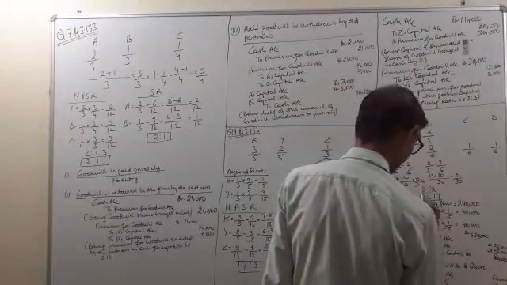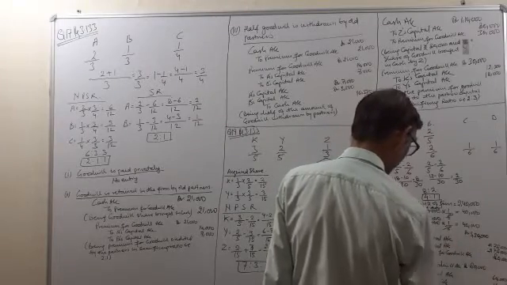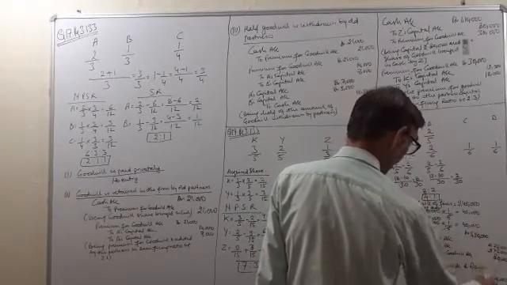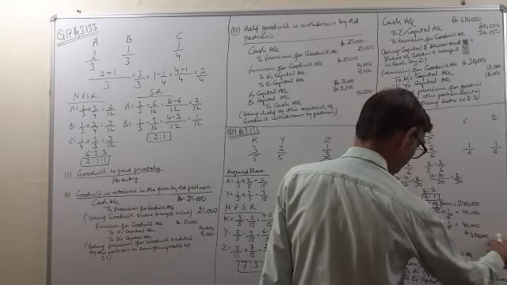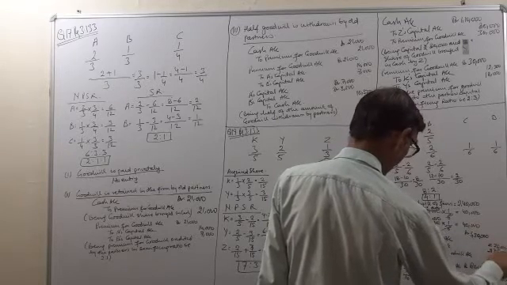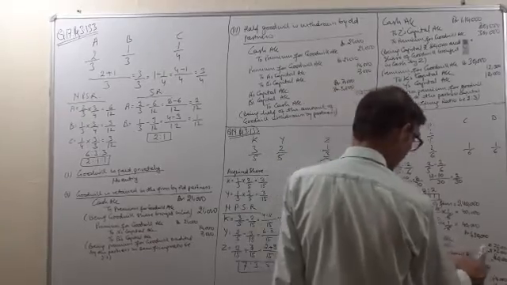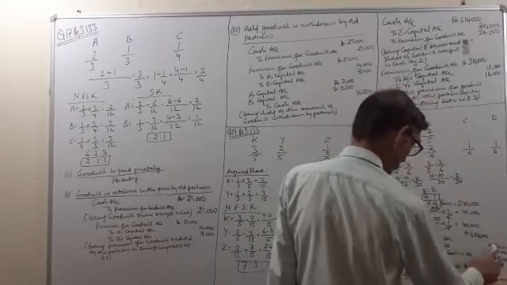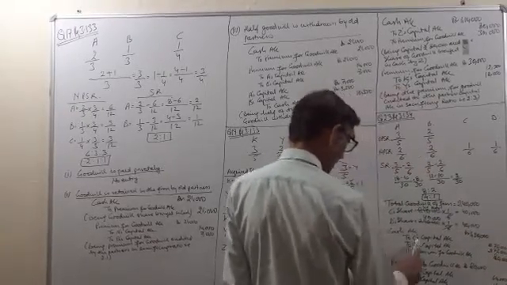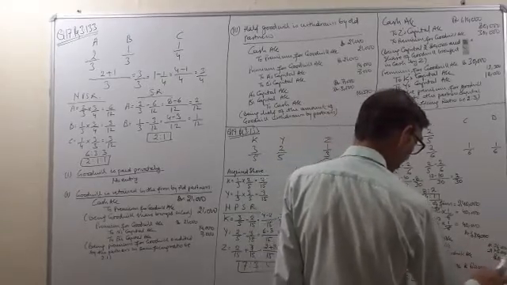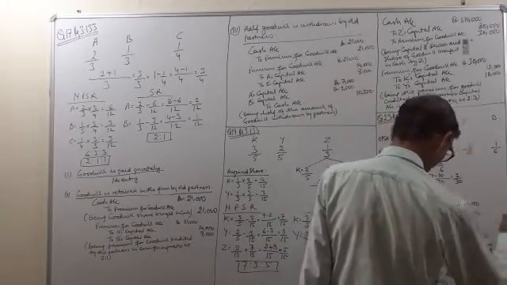Now we will pass the journal entry. Cash account debit. We will write this amount after totaling the total amount that has been brought in the firm for different purposes. To C's capital account, the amount of capital brought by C is 2,75,000. To D's capital account, the amount of capital brought by D is 2,75,000.